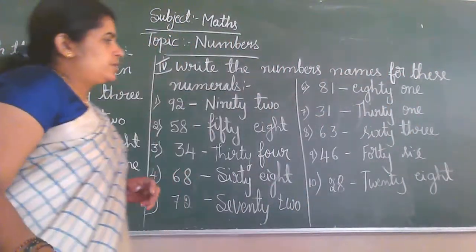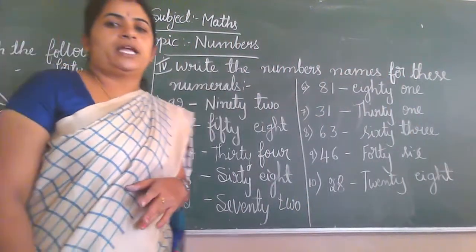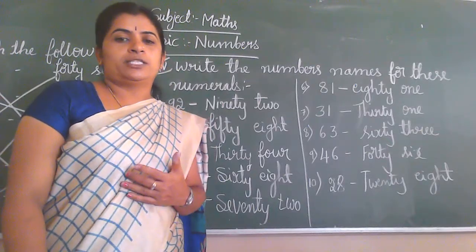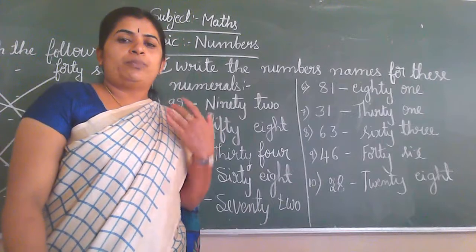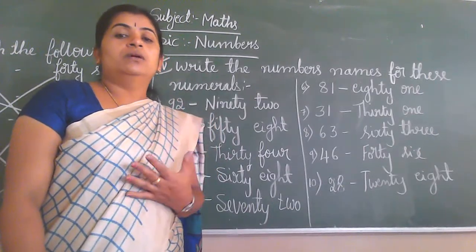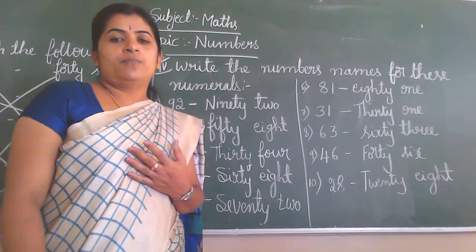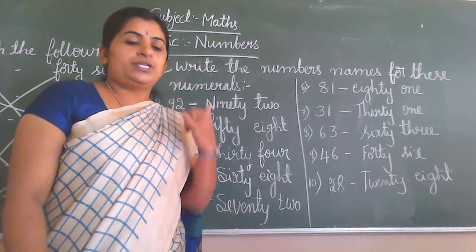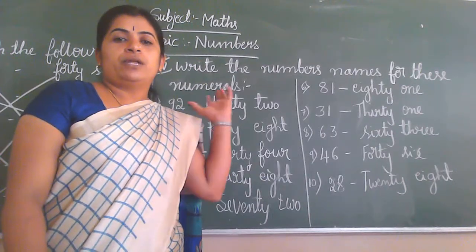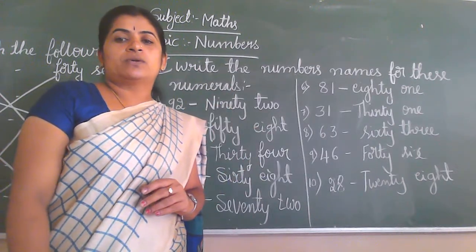Okay, you should learn the names of 1 to 100 and you should learn the numeration of 1 to 1000. Today onwards you have to practice 1 to 1000 numbers. Okay, learn it properly. In the next class I will teach a new topic, place value and face value. You can understand it, children, in this class. Okay, thank you, children.